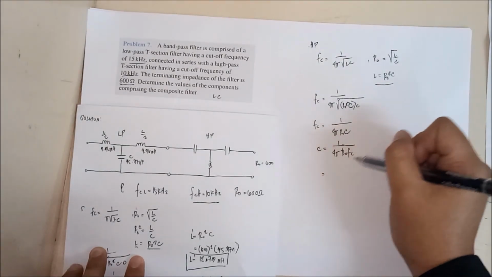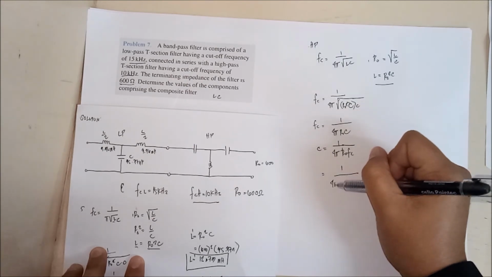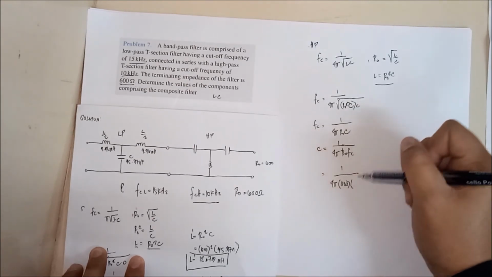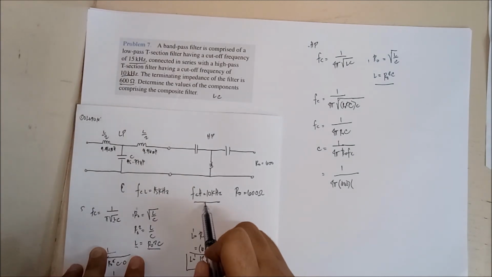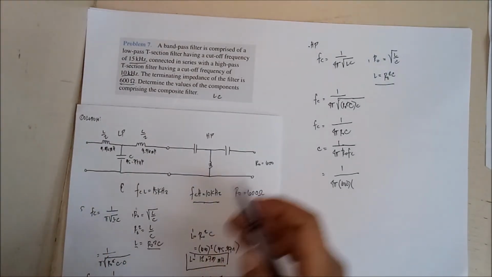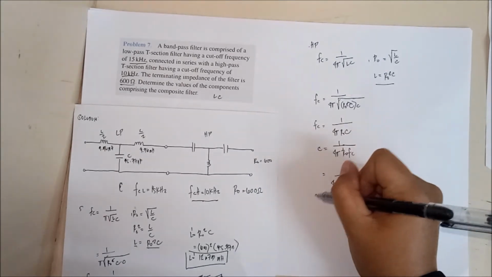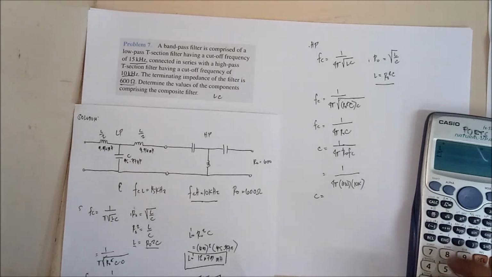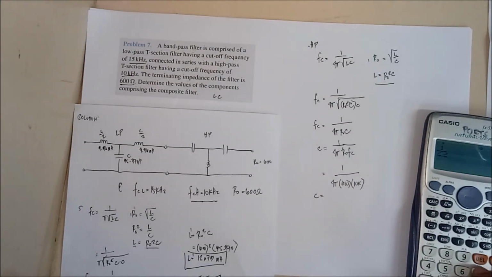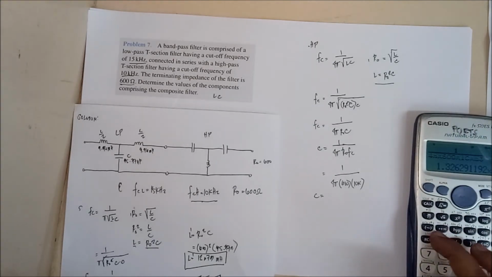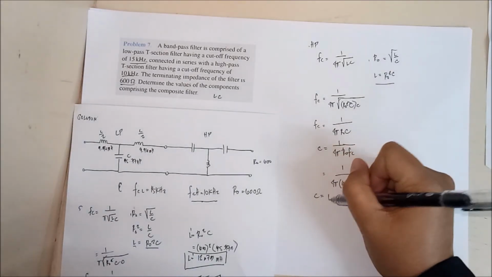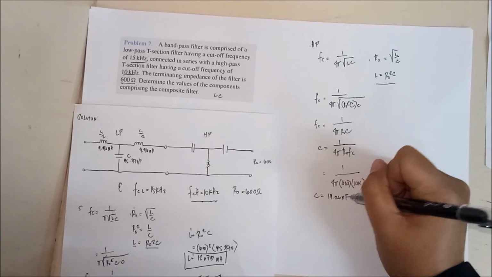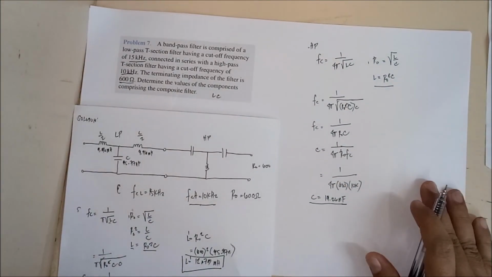Okay? So given na itong ating FC, this is 1 over 4 pi. RO still 600. Yung FC natin, high pass, this one na. Kanina, that's 15. Now, we're gonna use 10K. So, yung capacitance natin would be 1 over 4 pi times 600 times 10K. Then, you have 13.26 nanofarad.